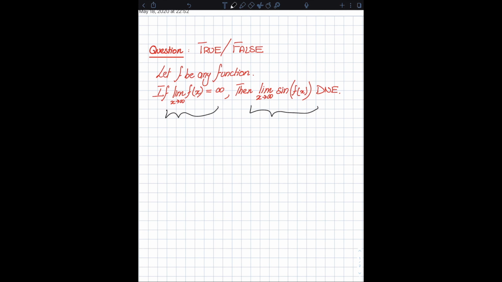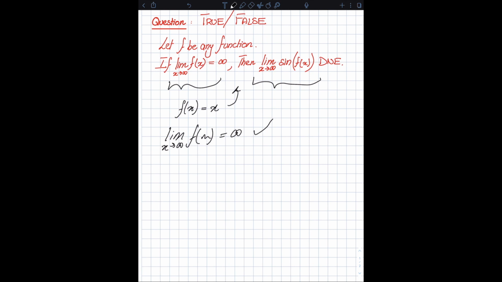So just to give you a bit of an idea about why this question actually does make sense, let's say you said limit as x approaches infinity. Let's pick f of x to be x, for example, and we'll see that if this is the function, then this theorem is satisfied. So clearly, limit as x approaches infinity of f of x is infinity. This is trivially satisfied. The other one is, of course, limit as x approaches infinity of sine of f of x. So in this case, sine of f of x is just sine of x.